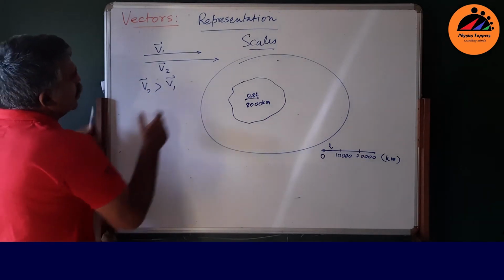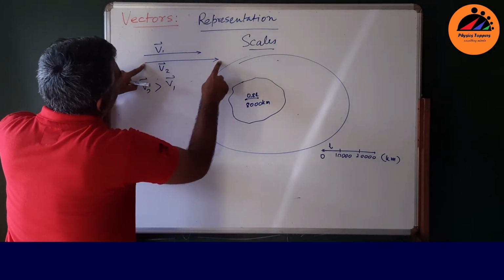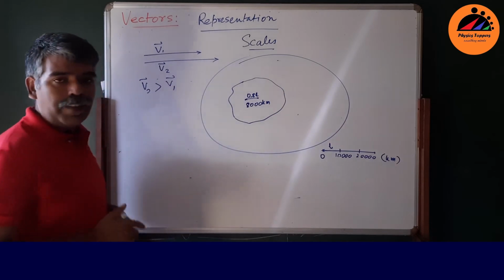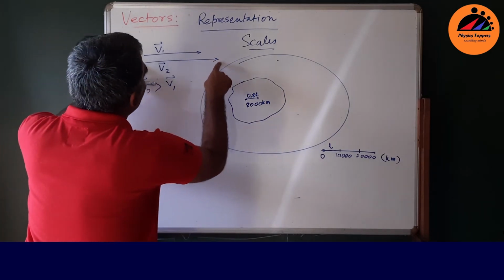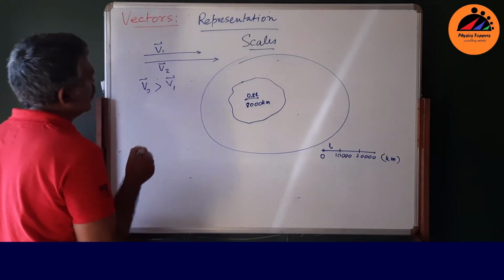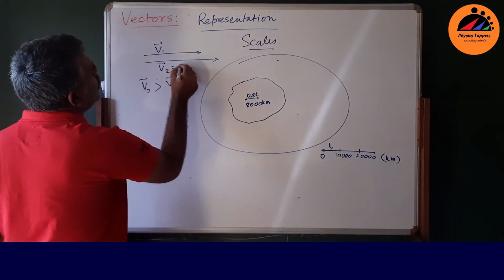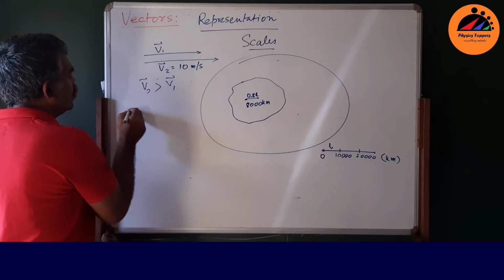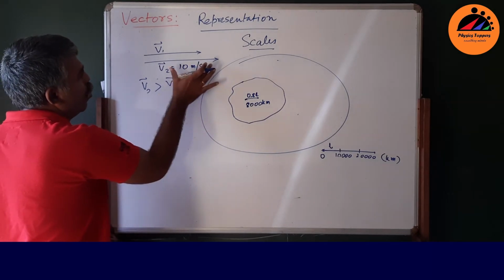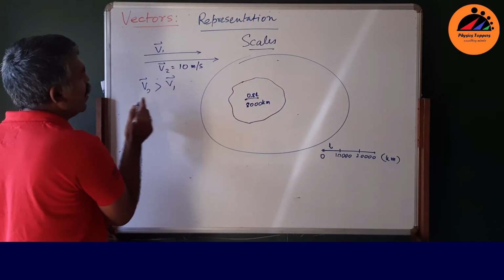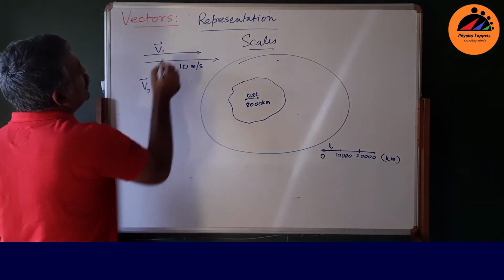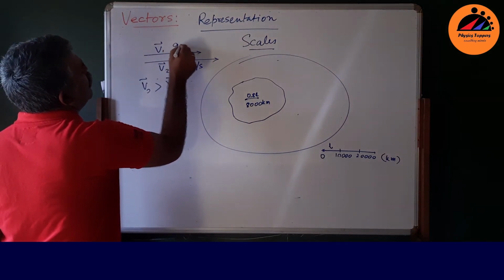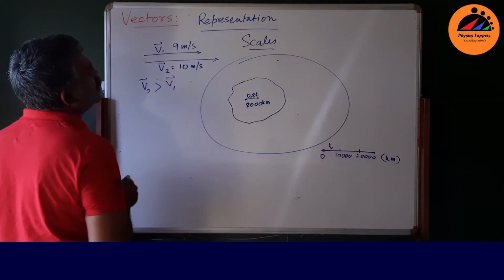For example, suppose here is an arrow and suppose this length is, well, 1 foot. Well, bring it in centimeters. Suppose this is 30 centimeters, right? And suppose this is v2, 10 meters per second. So if I want to find the scale from this arrow itself, and suppose this is 9 meters per second, right?